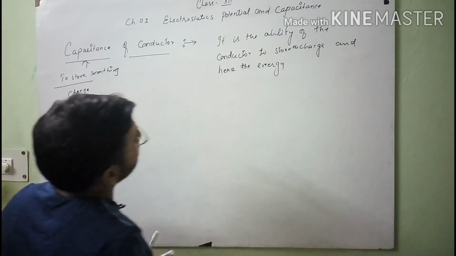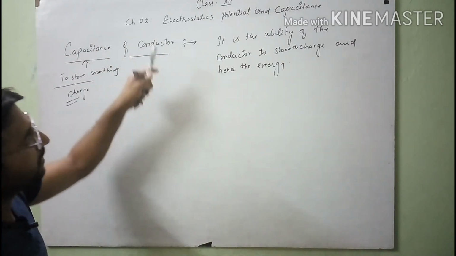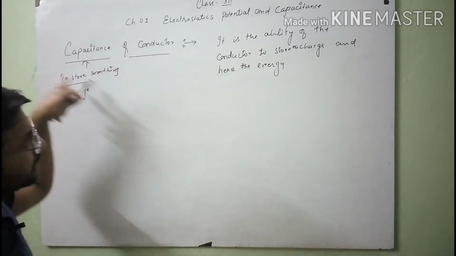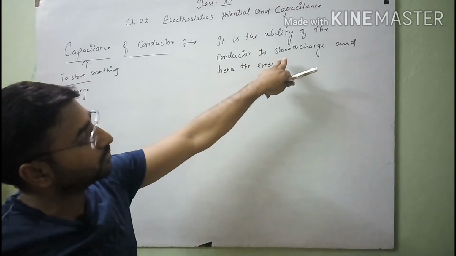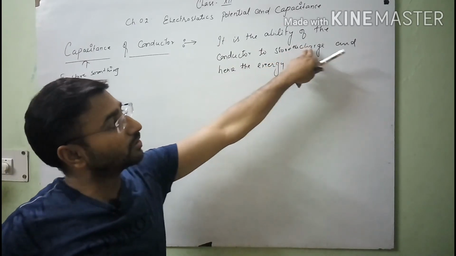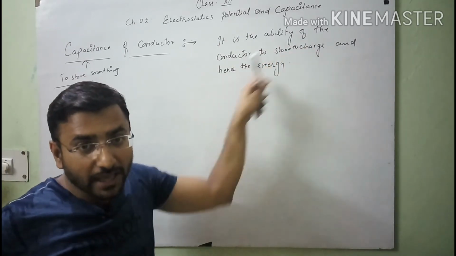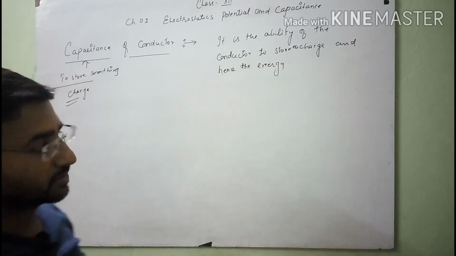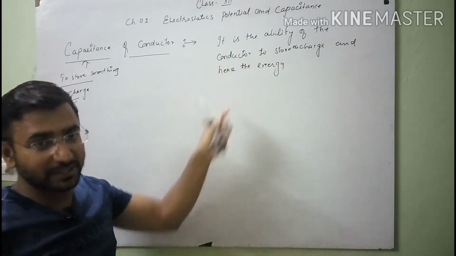Means that here we discuss the property or the ability of the conductor which is related to the storing of charge and the energy which is related to the charge. We will discuss what the energy will be.